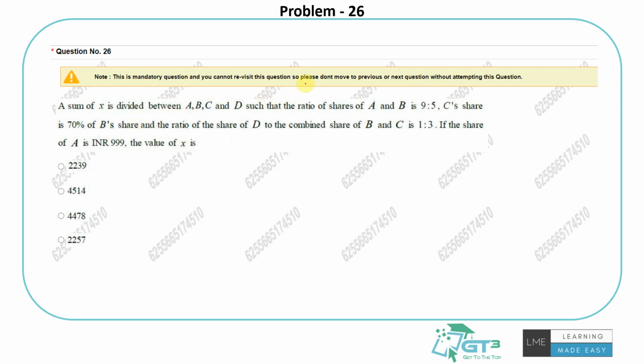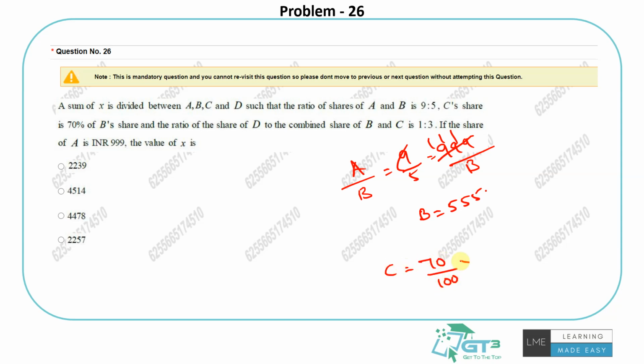So x is divided between 4 people, fine. They clearly said ratio of a and b is 9:5. I clearly know a got 999. So this helps me to find b's share, which is 555. And c's share is nothing but 70% of b, so that is 388.5 rupees.